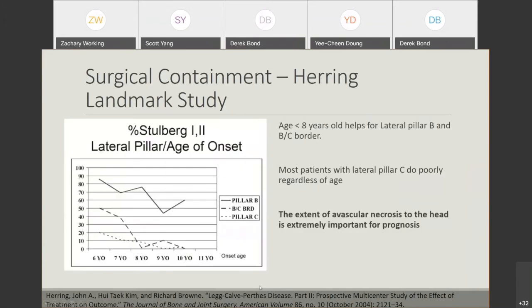And you can see in this diagram here that lateral pillar C, those who had less than 50% intact lateral pillar at fragmentation stage, regardless of age, generally only 20% or less had a good Stulberg result at skeletal maturity. So the extent of avascular necrosis seems to be very predictive of outcomes as well, regardless of what age it presents in.